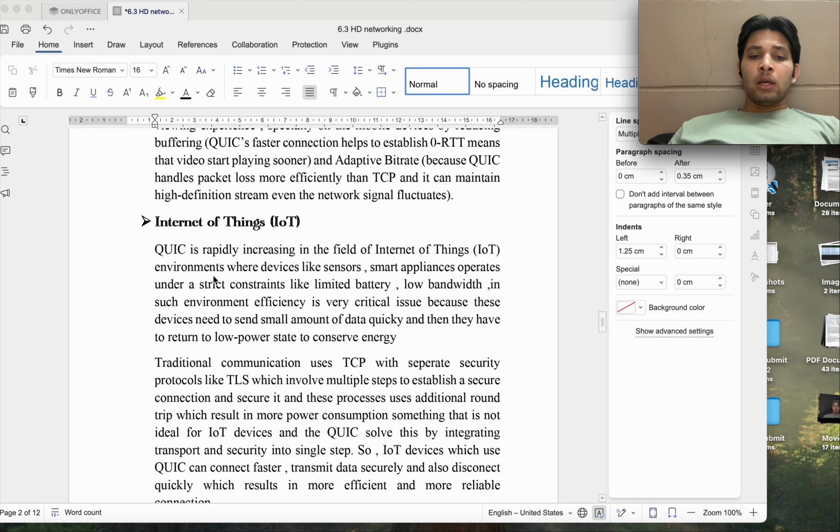IoT. QUIC is rapidly increasing in the field of IoT. IoT devices require low bandwidth, and QUIC is perfect, or you can say fully efficient, for these devices, which require a small amount of data quickly, and they have to return to a low power state to conserve energy also.